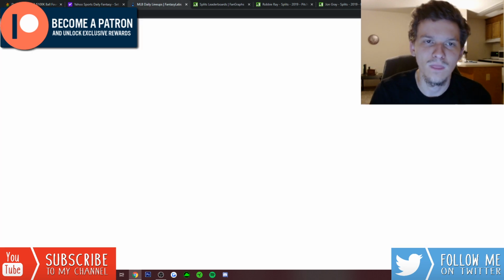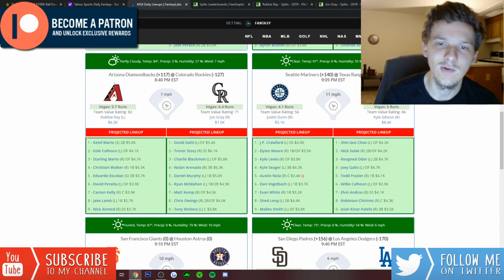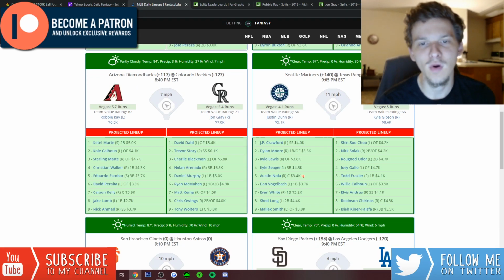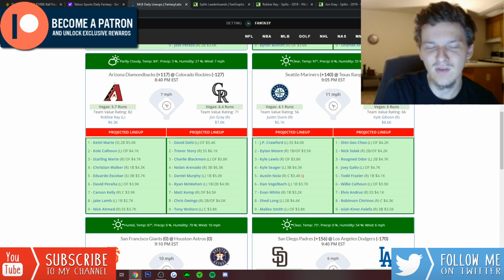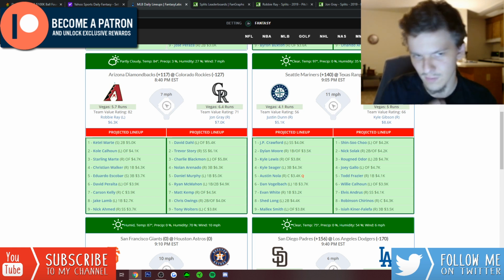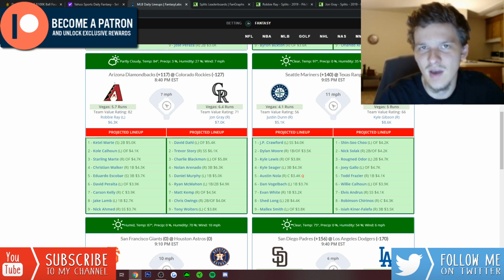So definitely a slate where I think we want to get some exposure to Coors Field. We do have a Coors game on the slate. 6.4 implied run total for the Rockies against Robbie Ray. 5.7 implied run total for the Diamondbacks against John Gray. So if I'm just picking one side here, I definitely give the edge to the Rockies.